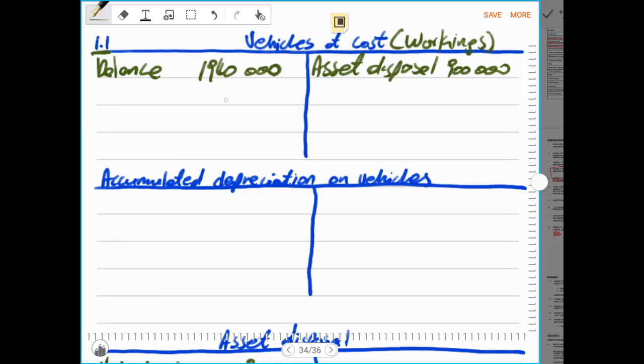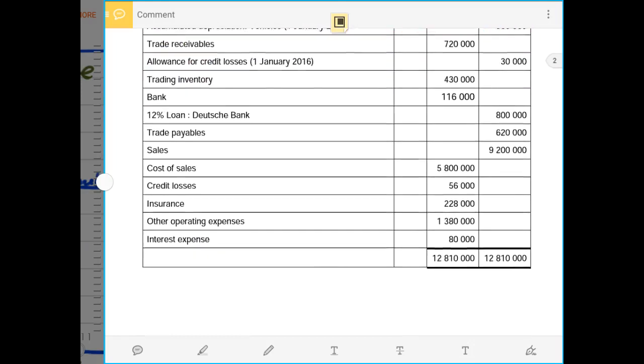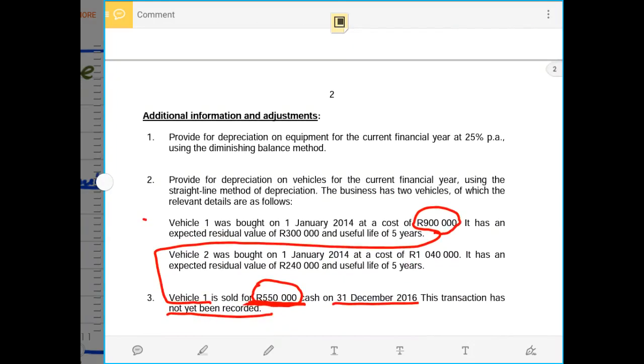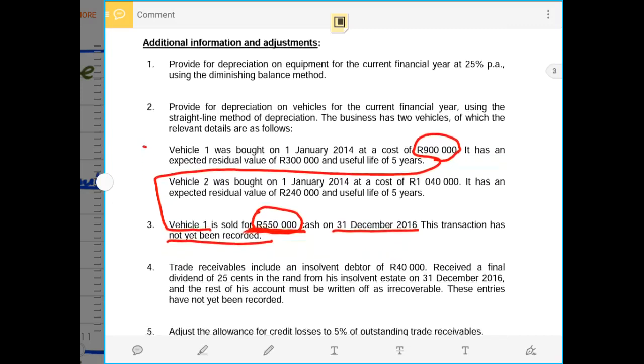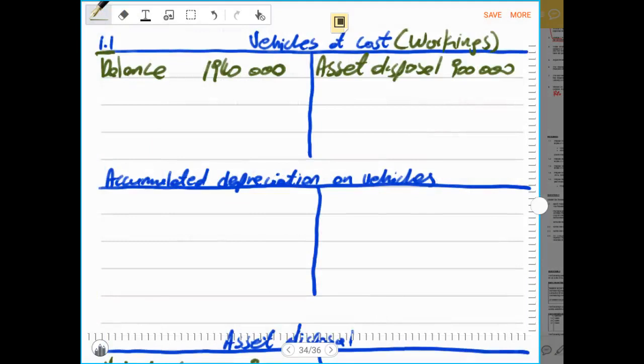So now if there was no purchase during the year, let us check if there was any asset that was bought during the year, so that if there was an asset that was bought during the year, we can account for that. We are not told of any asset that was bought during the year, so now because of that there is no other entry to record. Therefore now we can close off this ledger account, or we can balance this ledger account, because it's an asset and it does have a balance at the end of the year.